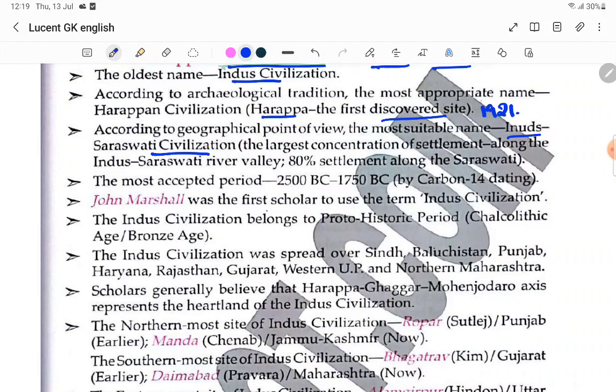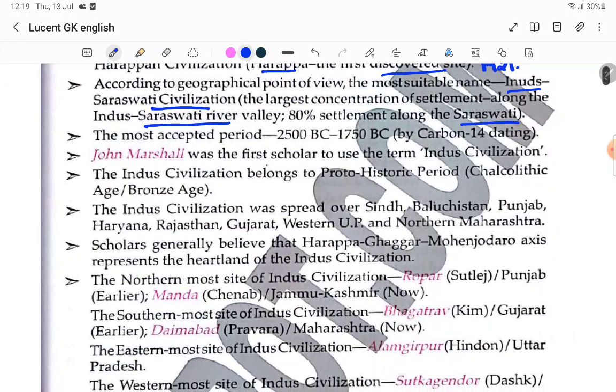The large centralization of the settlement was along the Indus Saraswati river. Most of the people were settled in the Saraswati river valley, about 80% of the settlement. Most of the people settled near to that river. The most accepted period is 2500 BC to 1750 BC.